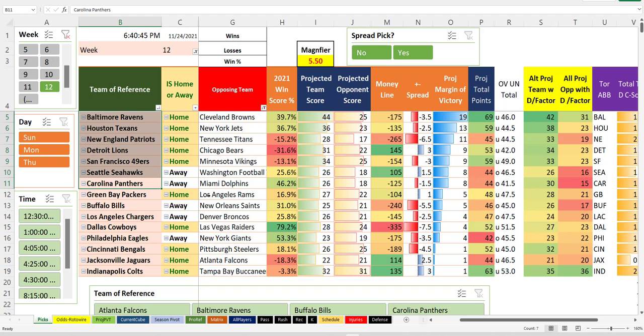Now we got Green Bay and the Rams. This seems like a really tough game to pick. It's picking Green Bay that's an underdog, slightly getting a point. Alternate scores and winning by 6.